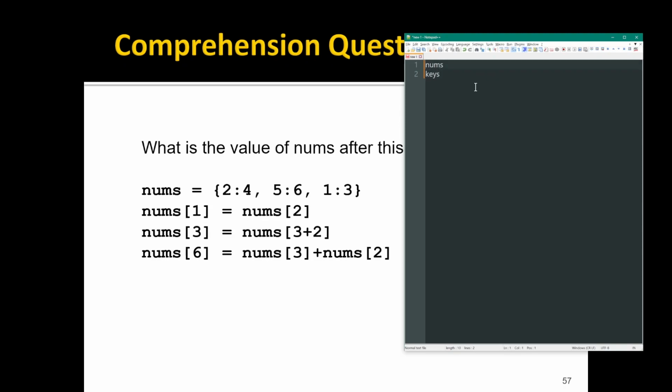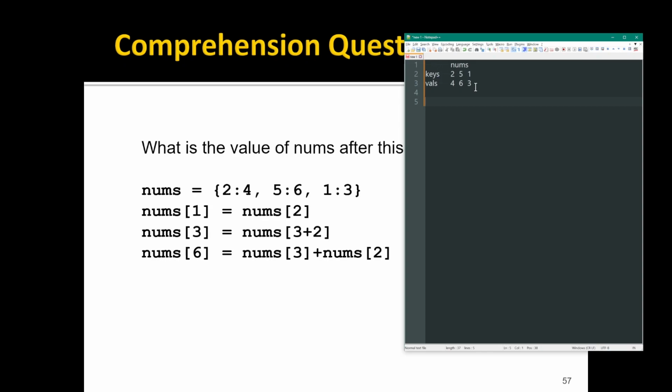I'm going to put mine in a bit of a table here. So my keys are 2, 5, and 1, and my values are 4, 6, and 3. Notice I have no indices here because the keys represent the indices, so to speak. They're the way of representing the labels of our data.